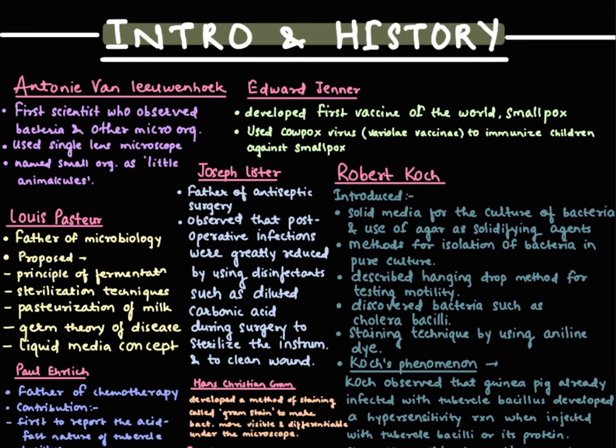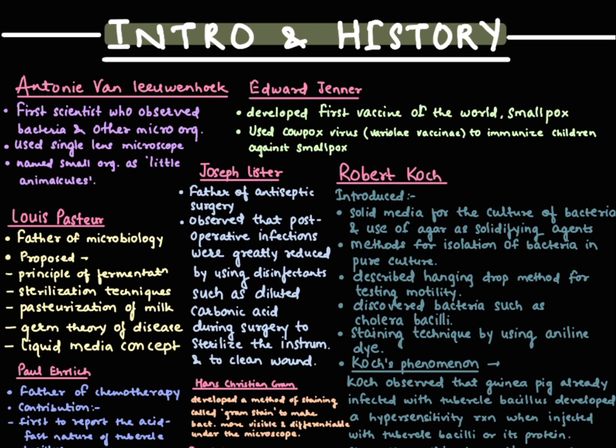Hey future doctors, today we are going to see about the intro and history of microbiology. So we will be seeing it in detail. First is Anton van Leeuwenhoek. He was the first scientist who observed bacteria and other microorganisms. He used a single lens microscope, so he named small organisms as little animalcules.